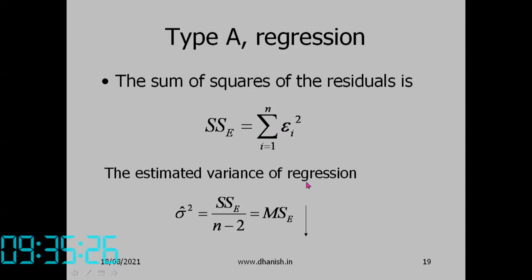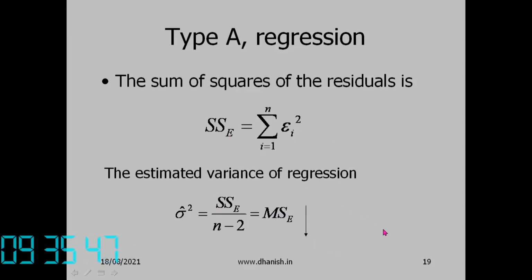Then the estimated variance of regression, sigma cap square, is the sum of squares of error divided by n minus 2. Why n minus 2? We have determined two coefficients, beta naught and beta 1, from the data, so 2 degrees of freedom have been lost.